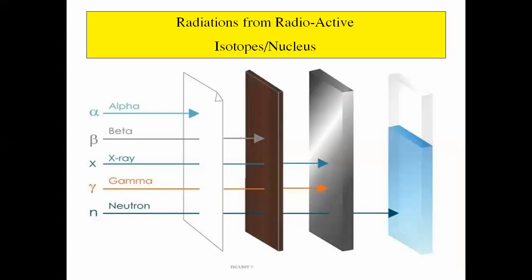So these are some of the types of radiations emitted by radioactive decaying compounds: alpha radiation, beta radiation, X-rays, gamma and neutron radiation, and these are their penetrating powers. Now, the alpha radiation is going to pass through a thin sheet of paper. Now when we compare it with the beta particles, they are going to